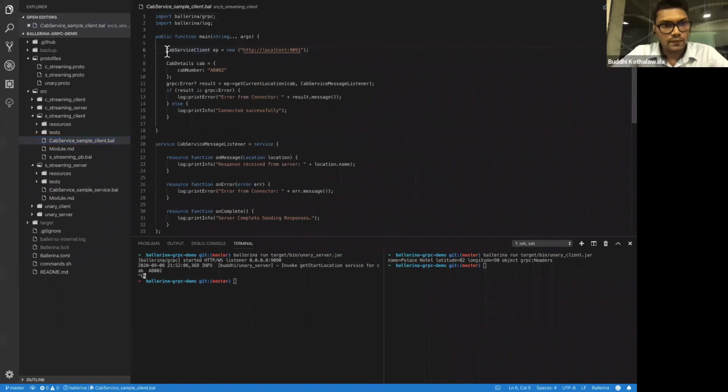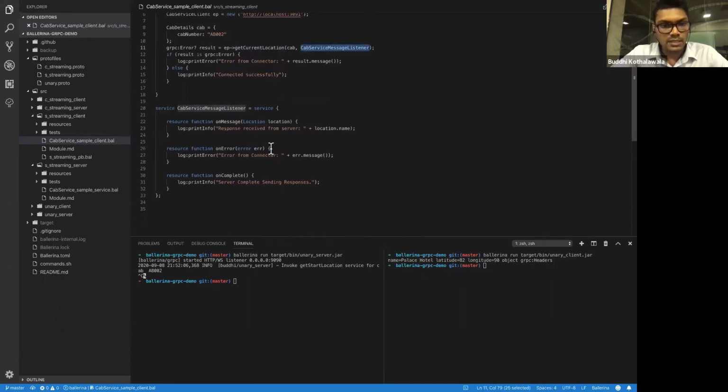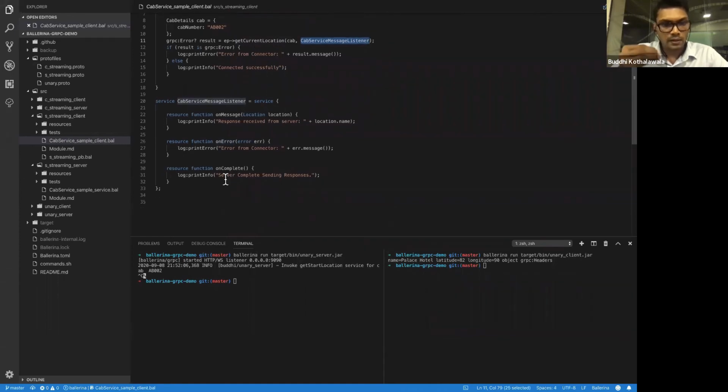As the previous one, we have the CAB initialized service client, and we have the CAB details specified in here. This service client endpoint will invoke this get current location RPC, passing CAB details with the message listener. The message listener simply listens to the messages, and it has three resource functions: the on message function, which is invoked on each message, and the on error function, which is invoked when something goes wrong. Once everything is processed and completed, the on complete function is invoked.